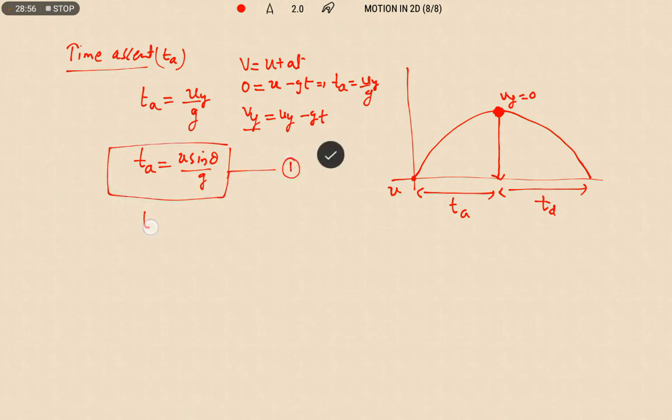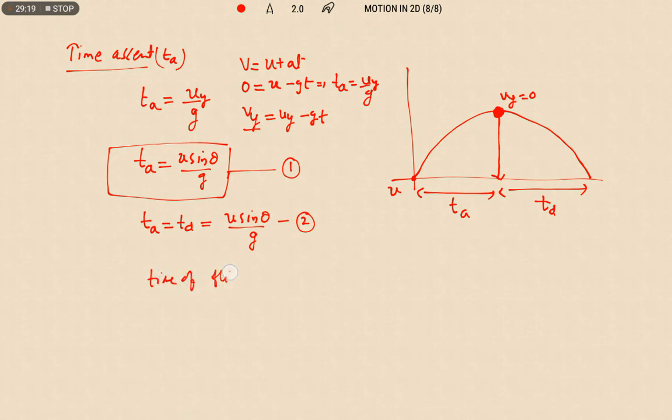Then we know that time of ascent is equal to time of descent. Why? Because it is also under the influence of gravity. So motion of an object under gravity will be symmetric. Therefore time of ascent is equal to time of descent. Now time of flight. What is time of flight?